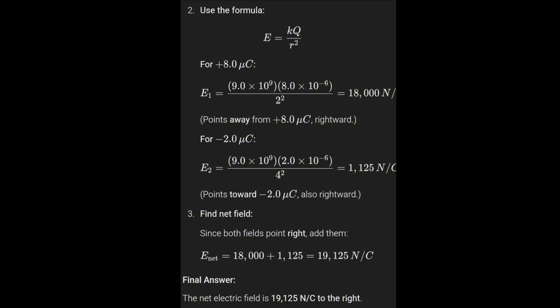For negative 2.0 microcoulomb, E2 equals 9.0 times 10 raised to 9, times 2.0 times 10 to the negative 6, over 4 squared, equals 1,125 newtons per coulomb. It points towards negative 2.0 microcoulomb, also rightward. Find the net field: since both fields point right, E net equals 18,000 plus 1,125, equals 19,125 newtons per coulomb. So the final answer is the net electric field is 19,125 newtons per coulomb to the right.